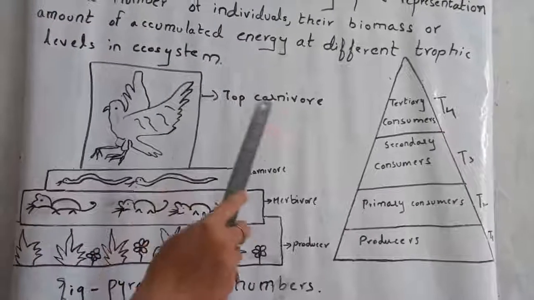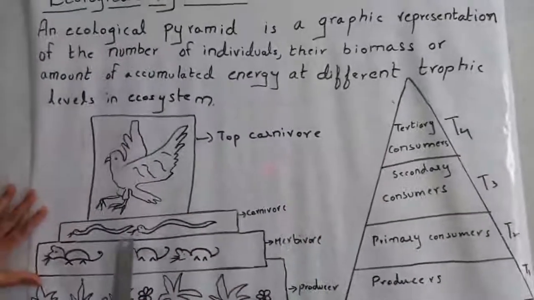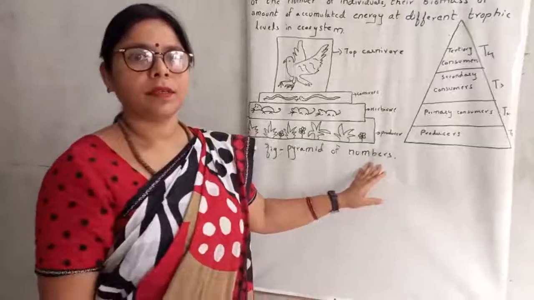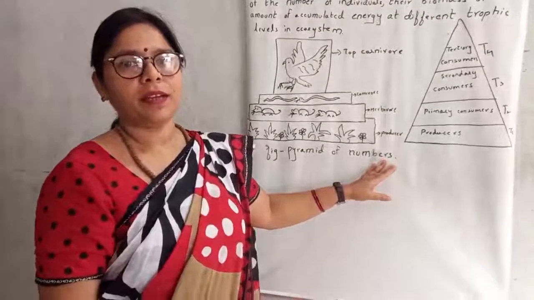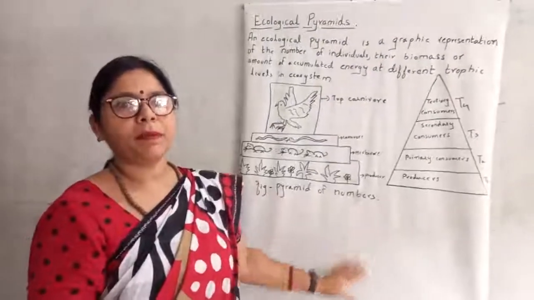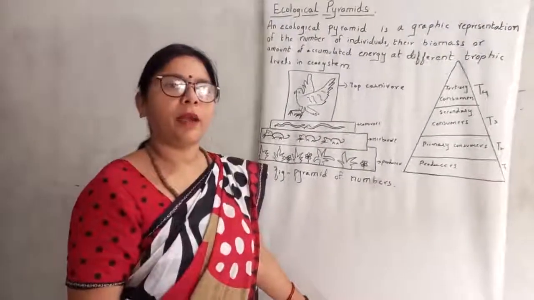So in this diagram, we show the ecological pyramid. So that is all for today. In the next class, we will study interdependence between organisms and abiotic components.